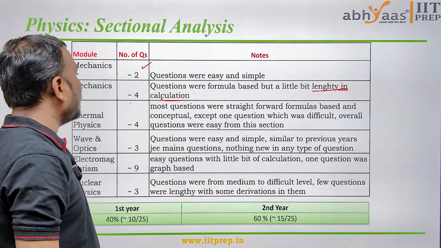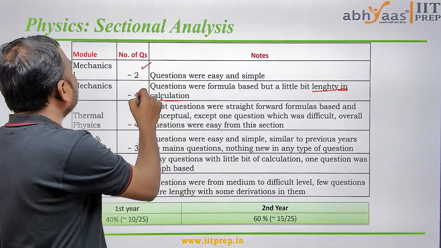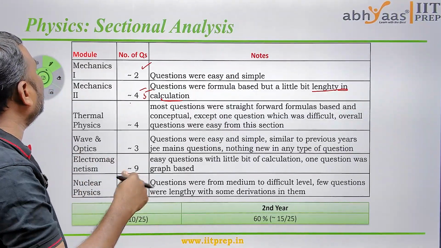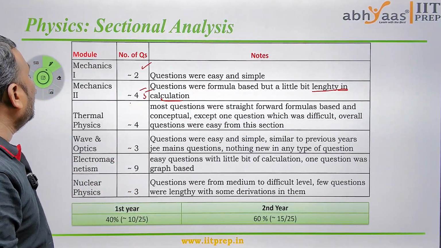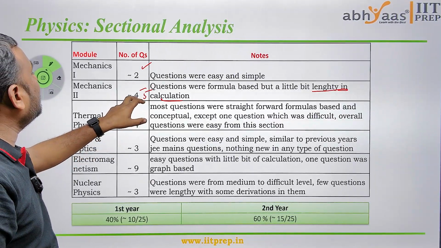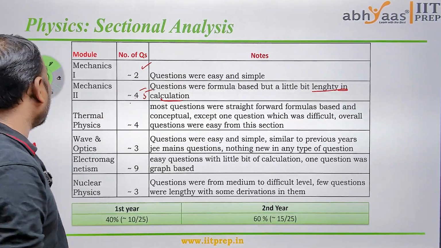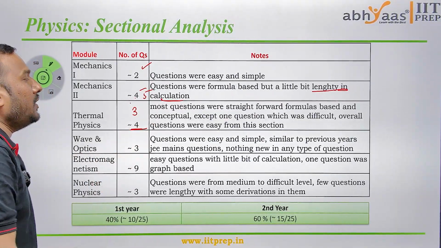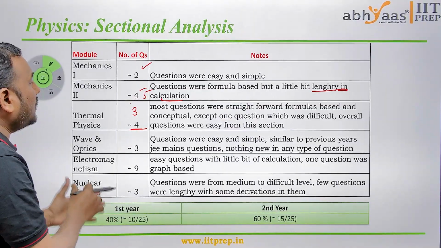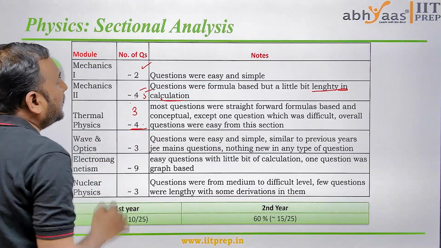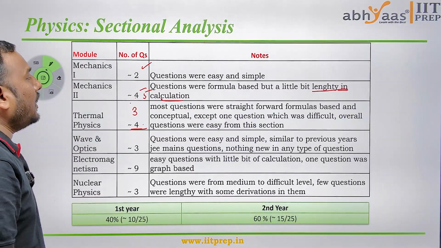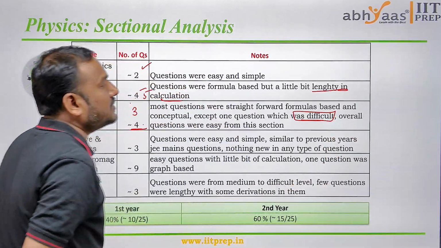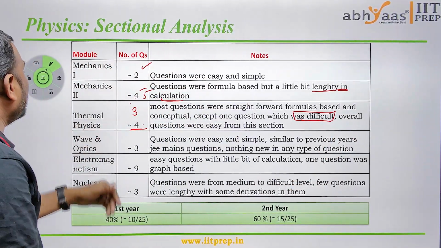In the morning paper, the number of questions in mechanics was 4, and here it is 5, which means one question has increased compared to the morning paper. In thermal physics, we saw 3 questions in the morning paper, and now there are 4, so one question has increased here. And we have observed one question as difficult in this session, which is in thermal physics.